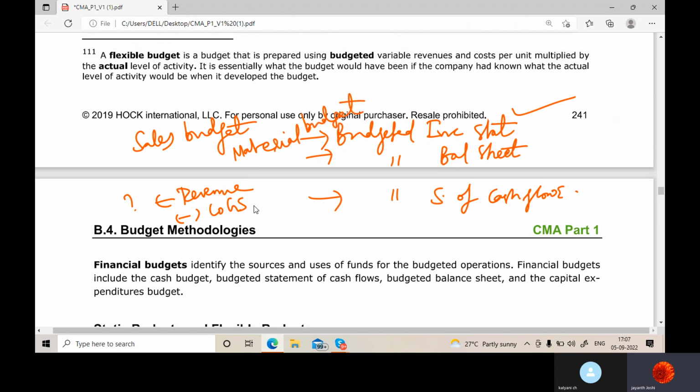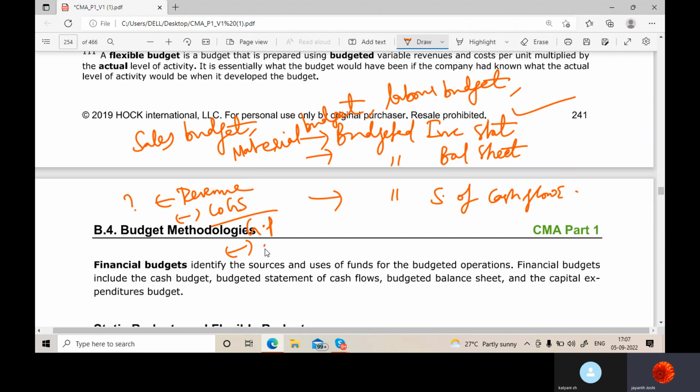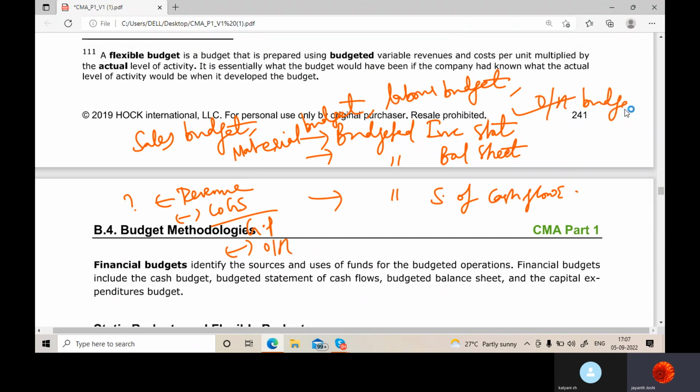Then I will also take labor. I'll prepare a labor budget. After that I'll get gross profit and I have to deduct my overheads, so I have to make an overheads budget. So with this, what is happening? You'll get budgeted sales amount, budgeted material, budgeted labor, budgeted overheads. All these things you can take and you can find out what? Budgeted income statement. Am I right? You can make a budgeted income statement and get an estimate of gross profit.